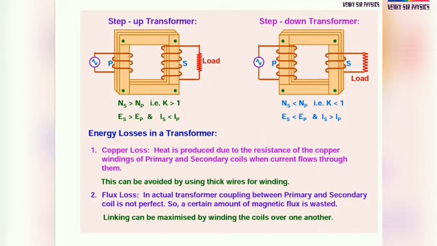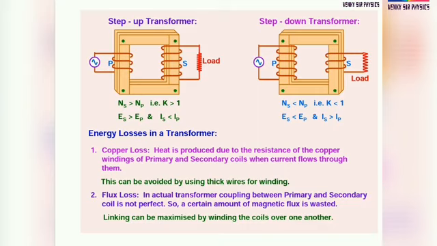Coming to step down. Step down means the secondary coil has fewer turns. That is the condition. Number of turns in the secondary coil is less than the number of turns in the primary coil. That is K is less than 1, ES less than EP, and IS greater than IP.